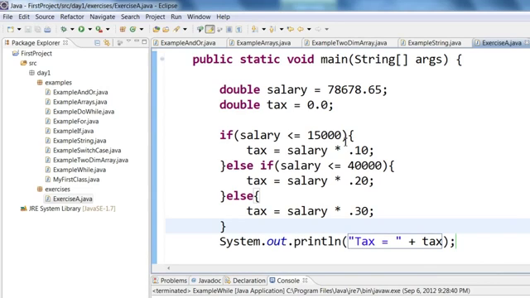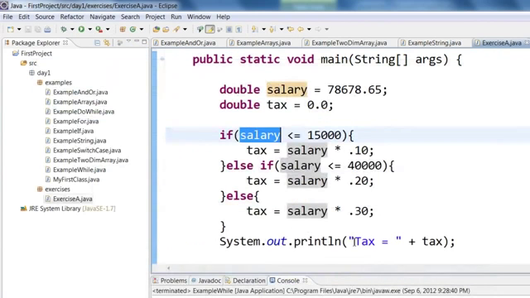So here you can see how we have solved the problem. We declared a variable called tax equal to 0.0, and then we are checking if the salary is less than or equal to 15,000, then calculate the tax as salary times 0.10, 10%. If the salary is less than or equal to 40,000, then calculate the tax at 20%, else it must be, if it is not less than 15,000 and if it is not less than 40,000, it should be more than 40,000. So above 40,000, calculate the tax at 30% and print out the tax. So let us save and run this.